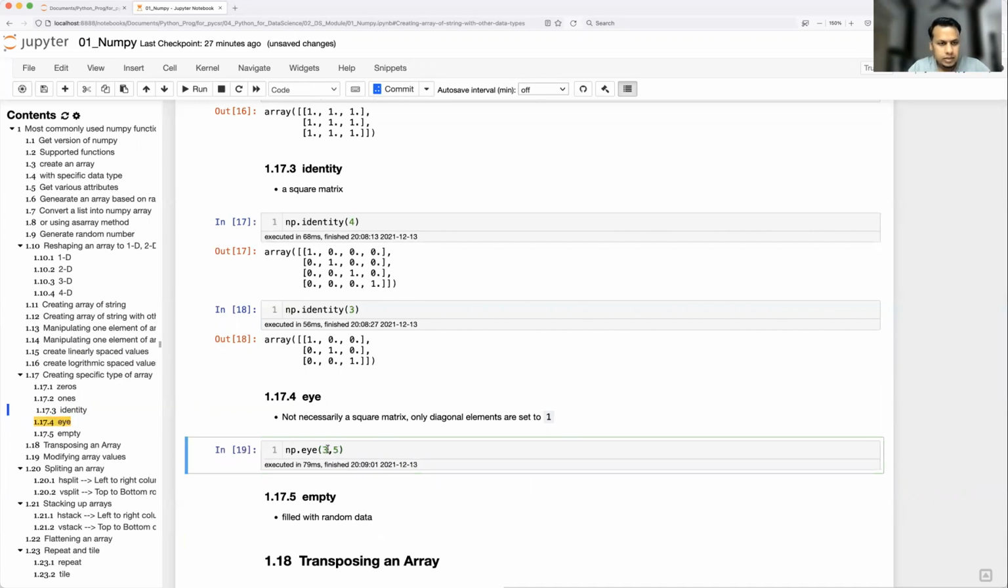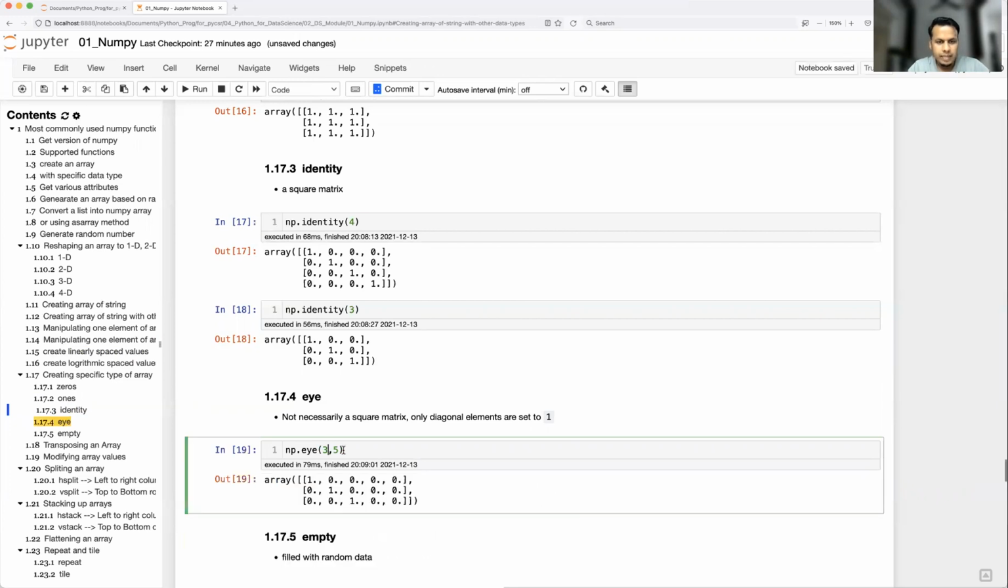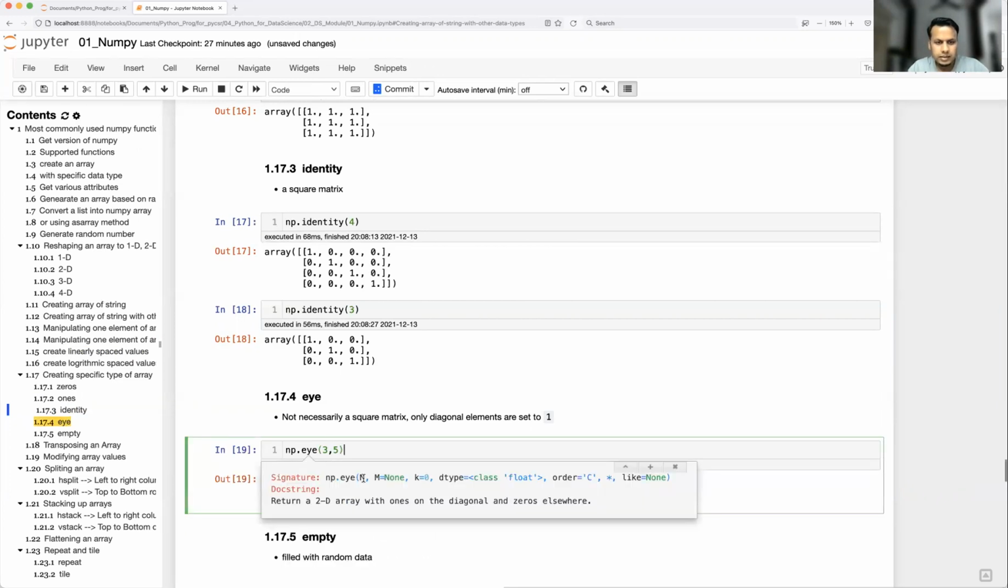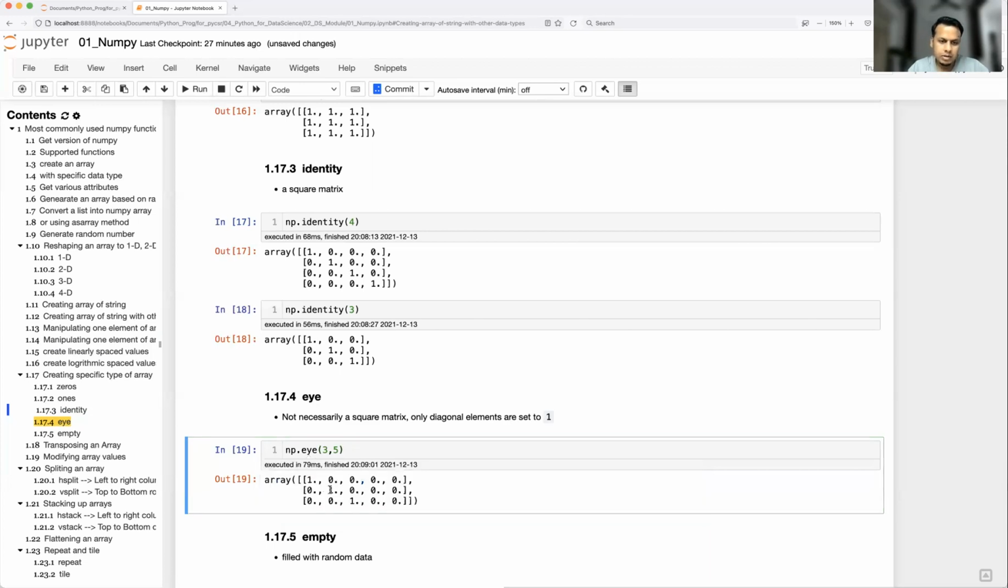Okay, so what is this? Why is it not giving output? It has come, right? Yeah, and it returns a 2D array with ones on the diagonal and zeros elsewhere. Okay, so whatever diagonal comes first, this and its diagonally opposite element will be this, and for this particular element, the diagonally opposite value will be this. Okay, after that, there is no element, right? So other than these, whatever elements are coming will by default be set as zeros. Okay, that is your I matrix.